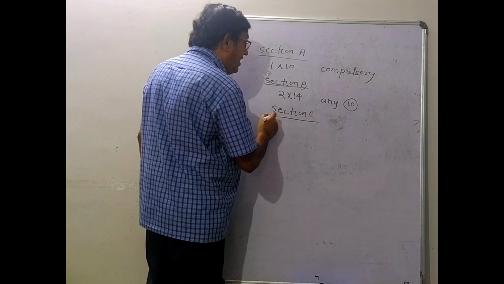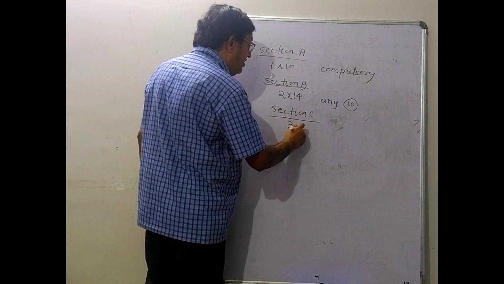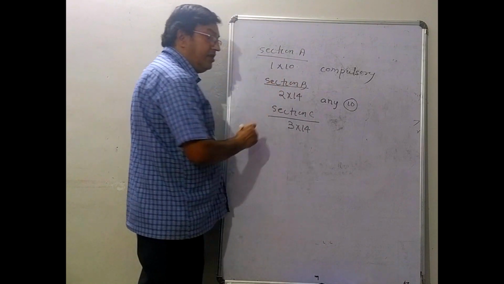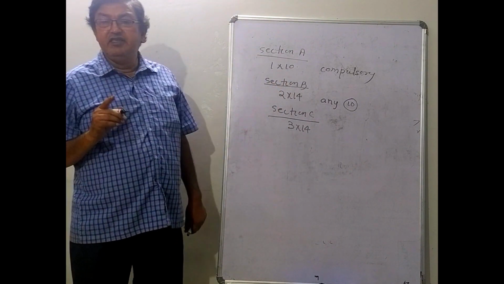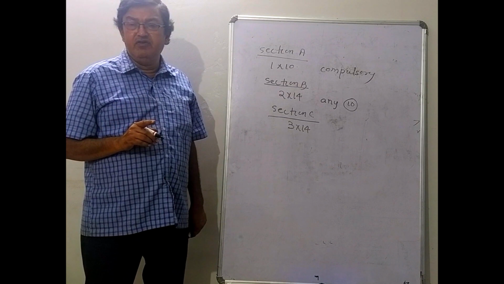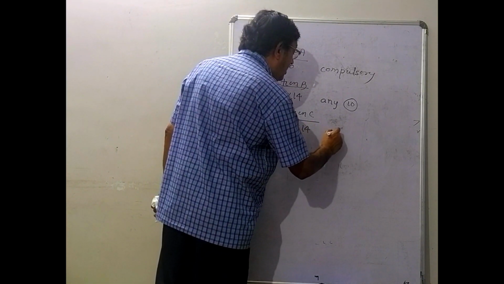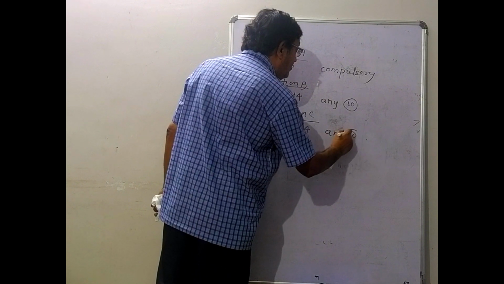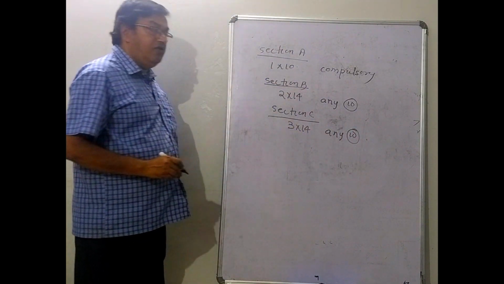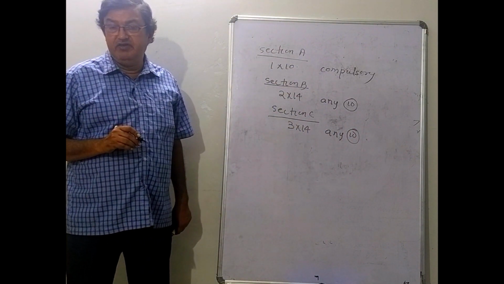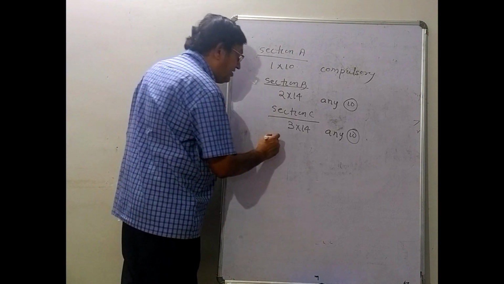In section C again there will be 14 questions, each carrying 3 marks. You have to answer again any 10. So in section C also you will be having 4 extra questions. Then we come to section D.